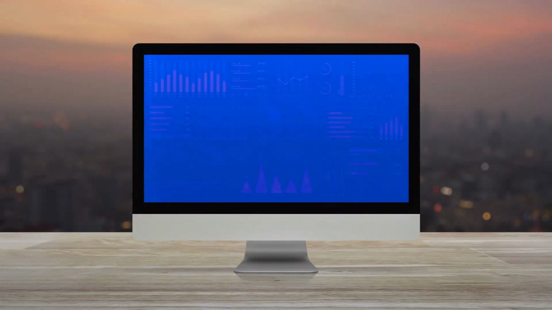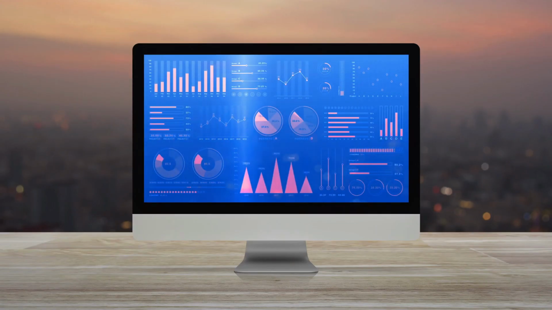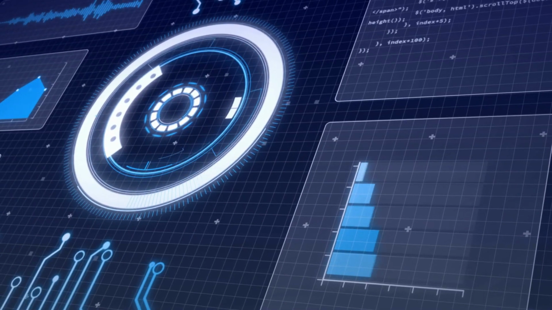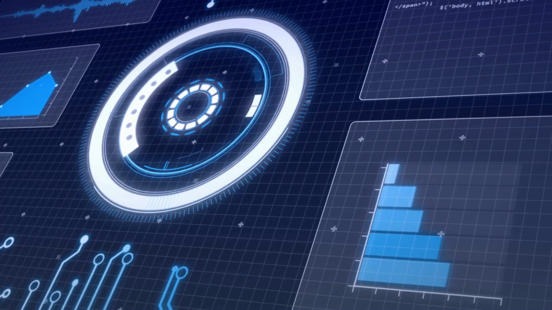Next, make your data tell a story. Use tools like Matplotlib, Seaborn, Tableau, or Microsoft Power BI to create stunning visualizations. Don't forget SQL, an essential skill for querying databases. Platforms like Mode Analytics offer excellent free tutorials.